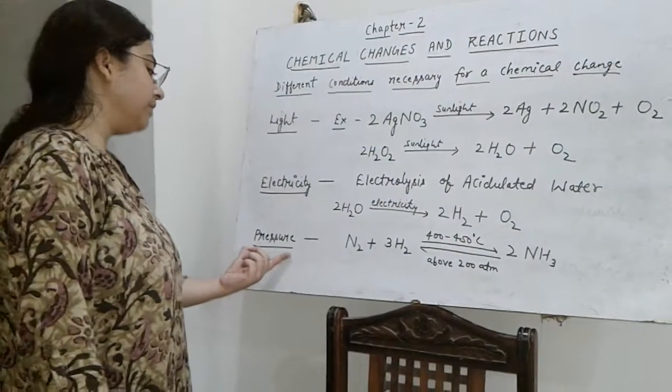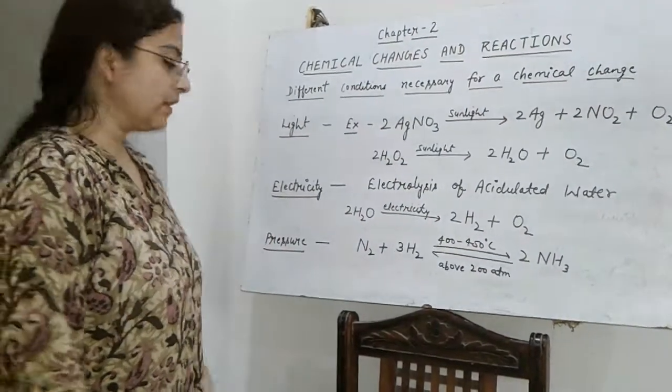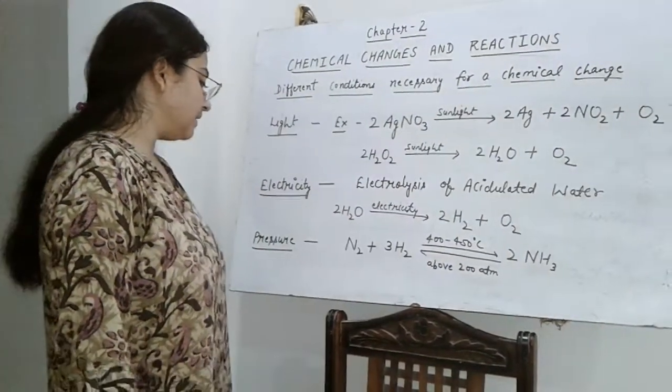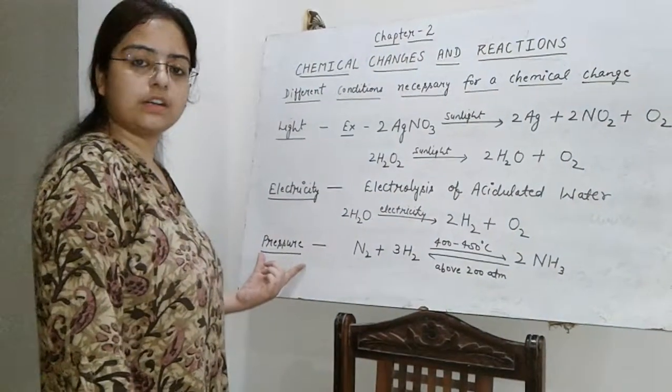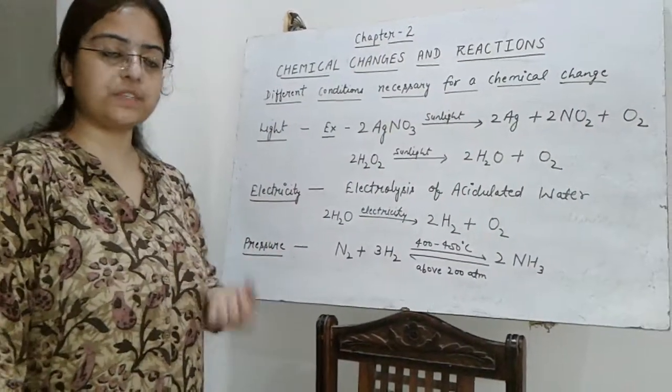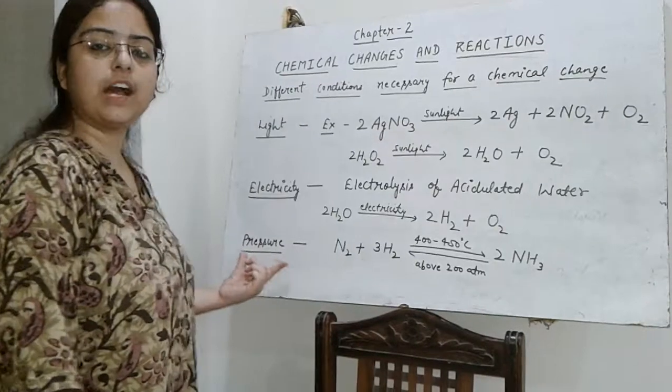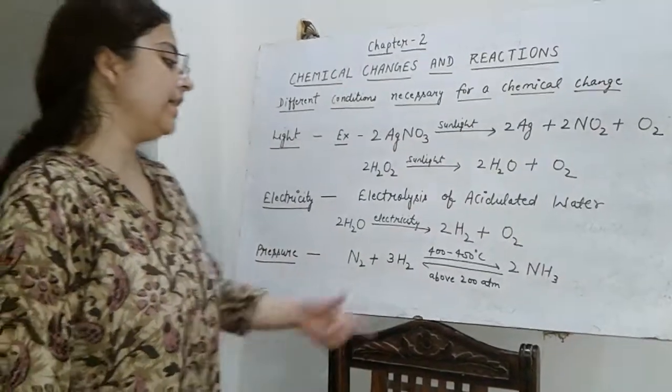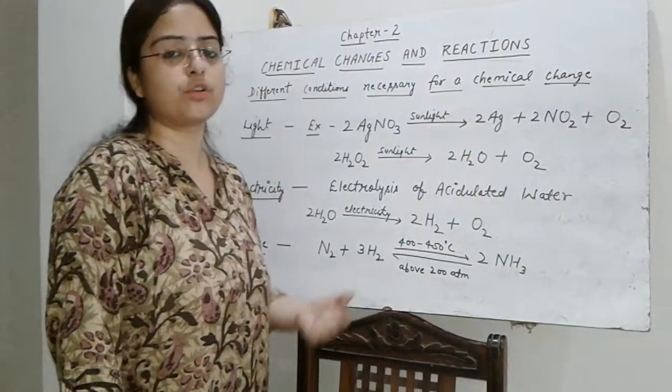Then we have pressure. In some cases, the chemical reaction occurs when the reacting substances are subjected to very high pressure. Let's take the example of Haber's process.